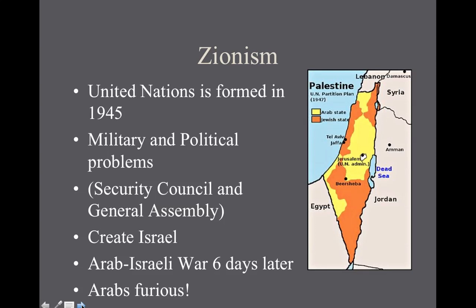The United Nations is composed of a Security Council and General Assembly. The Security Council has 5 members that never change. 1 is Russia, the other is China, 3rd is Great Britain, 4th is France, and the 5th is the United States. Again, the Security Council will vote on militaristic and political decisions. After Israel claims rights to the entire territory, the Arabs from surrounding nations will attack. Israel will prevail, and the ensuing wars will continue thereafter, even to this day.